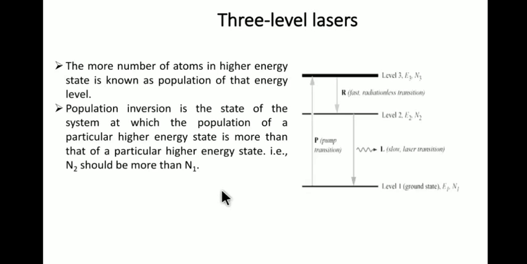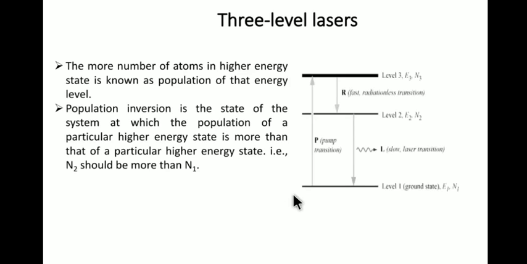This population inversion is one of the conditions for laser action. Here, the population inversion occurs between the excited state and the ground state. In this mechanism, we take the excited state as the metastable state, that is E2, and the ground state E1. The number of atoms N2 in E2 is more than in the ground state. This mechanism is called population inversion.